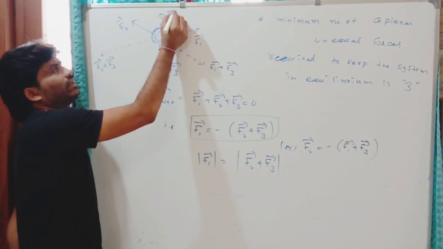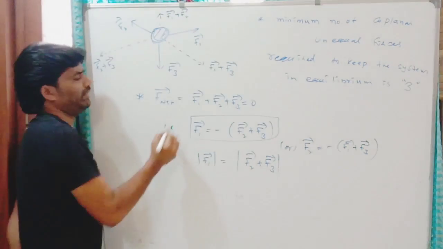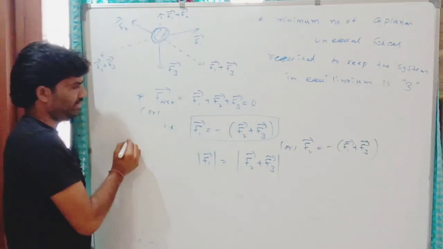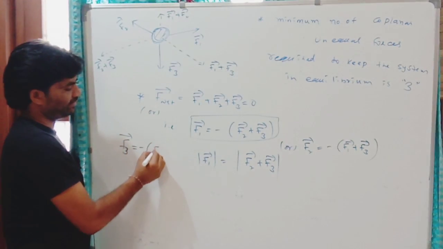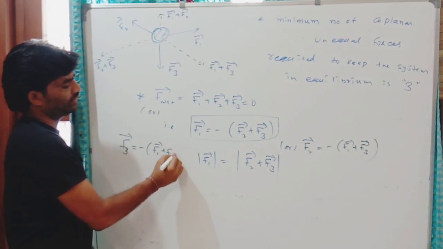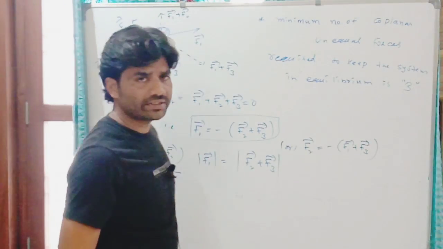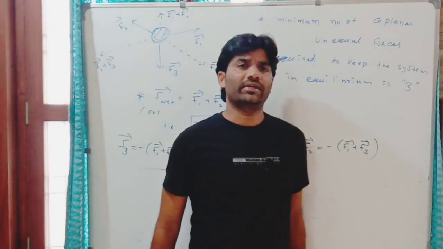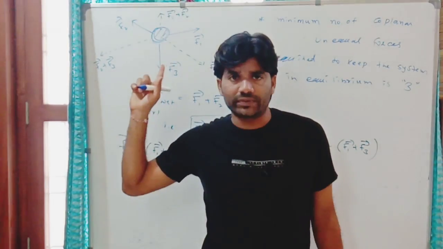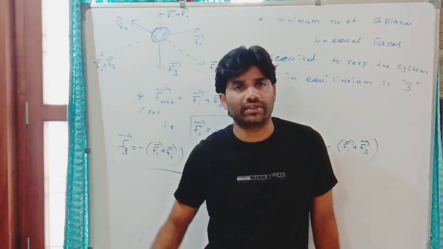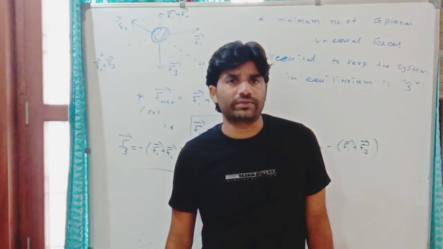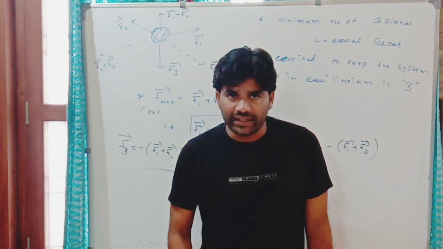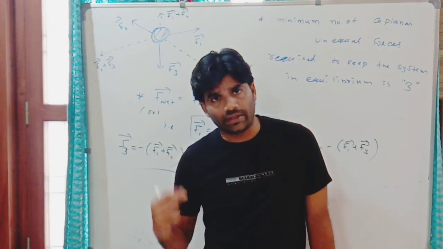This is what? F1 plus F2. In the same manner, you can write from this equation, F3 is equal to minus of F1 plus F2. So from these equations, you can understand that any one of these three forces is cancelled by the resultant of the other two forces, or the magnitude of any one of the forces is equal to the magnitude of the resultant of the other two forces.